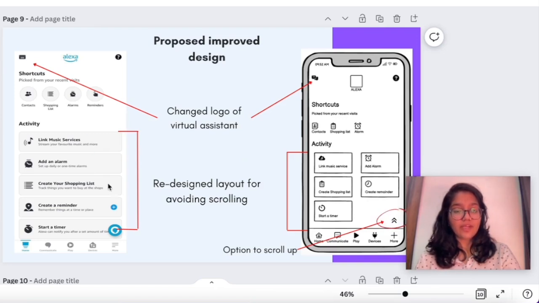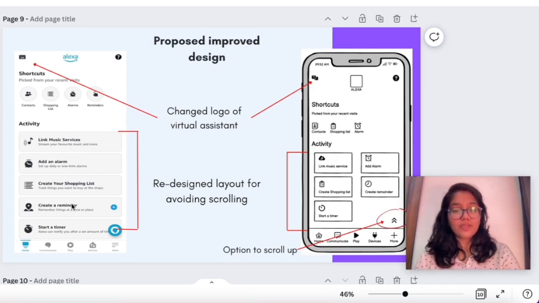The very first is the activity section. A linear vertical layout has been used. There are various activities like link music, add an alarm, etc. In each row, only one activity is being displayed, which is not required and violates one of the Nielsen 10 heuristic principles, that is, the aesthetic and minimalist design.